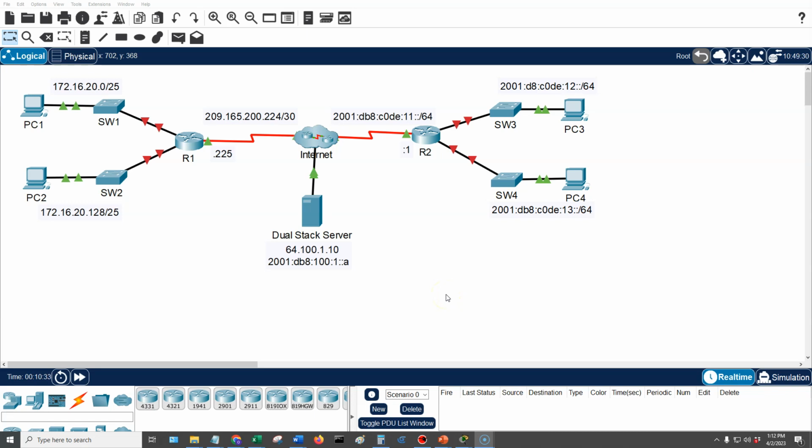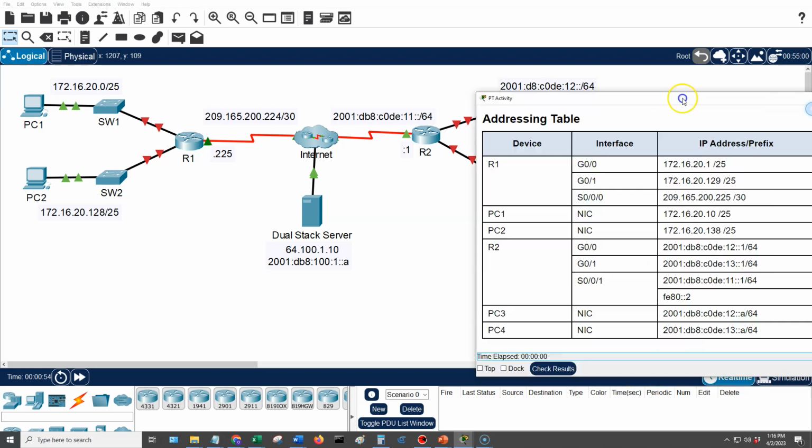CS189 Packet Tracer Lab 1.4.7. In this lab, we'll be configuring the routers and PCs to communicate with each other and the dual stack server. We'll begin by configuring the IP addresses on PC1 and PC2.